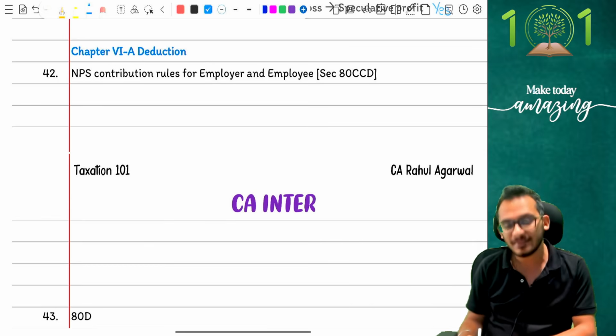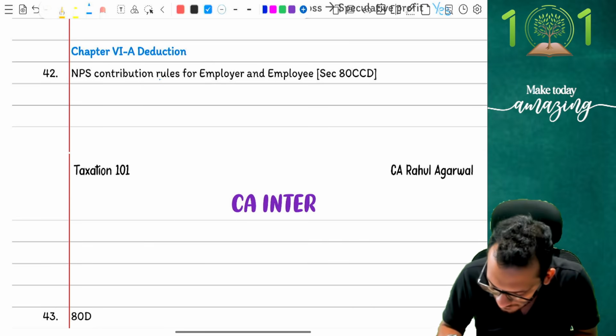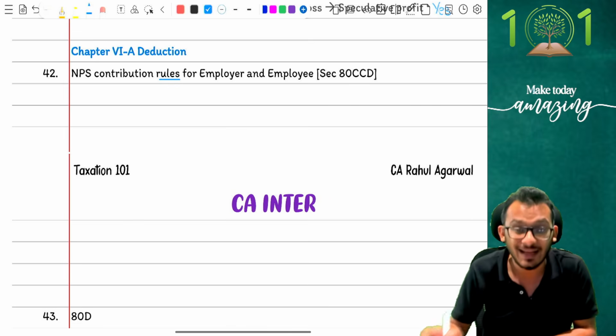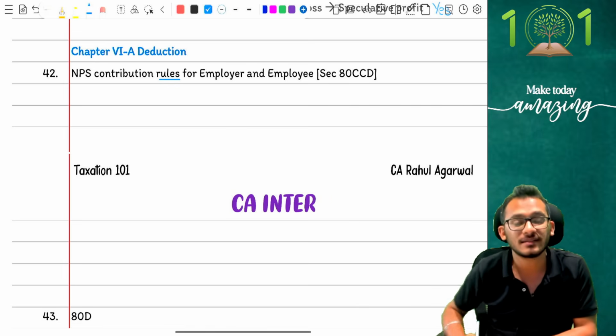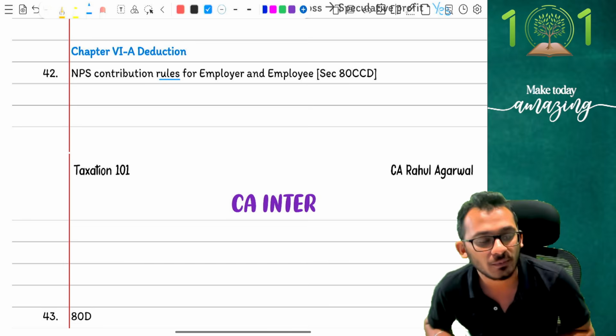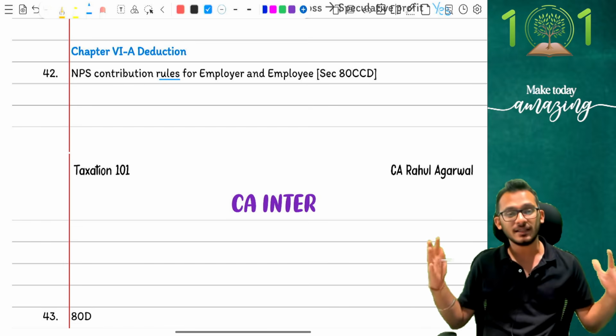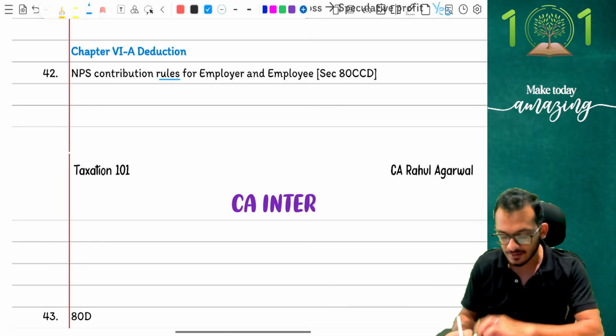Moving on, people, we're moving on to chapter 6A, adjustment number 42. Adjustment number 42 basically says, I want to know what the NPS contribution rules are when it comes to employer and employee. They want to understand what the rules of NPS are when it comes to employer and employee. Now, this is scattered into multiple chapters, so let's get it right. First, let's look at it.